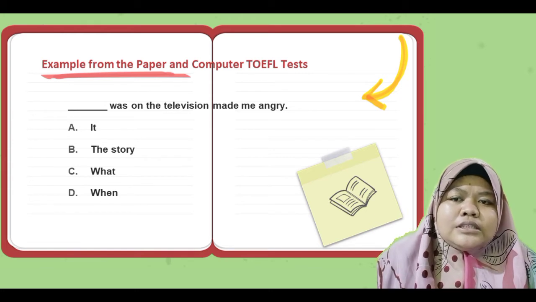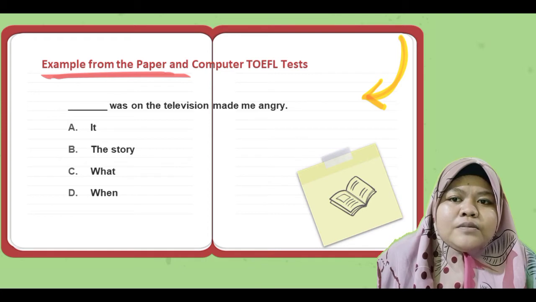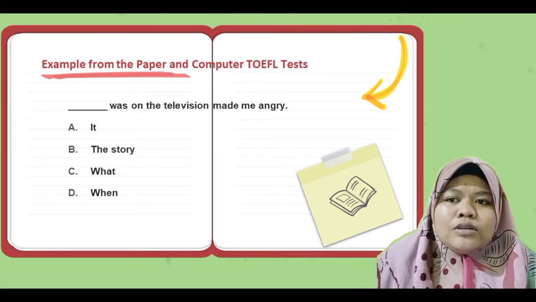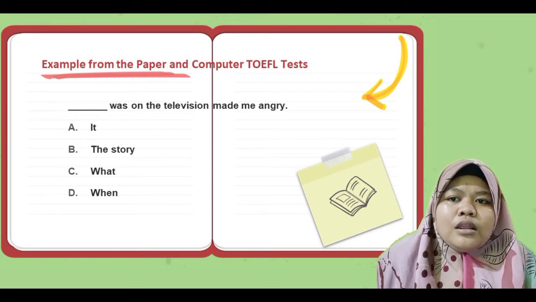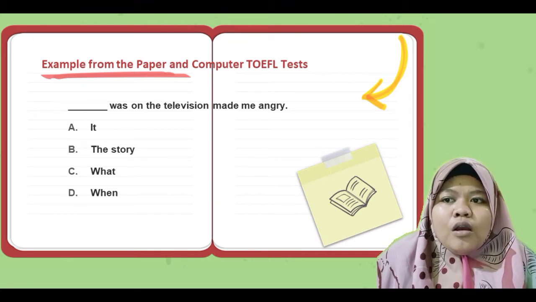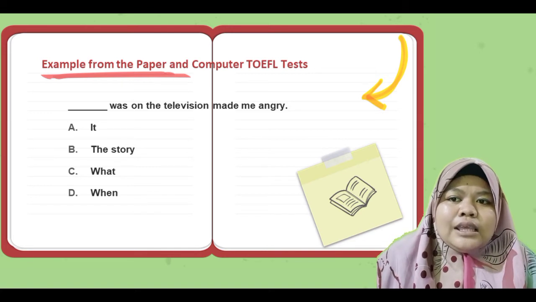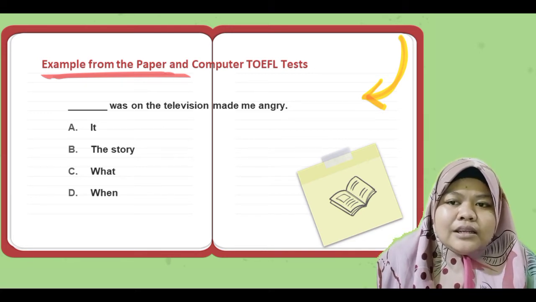In answer C, what serves as both the subject of the verb was and the connector that joins the 2 clauses together. The noun clause, what was on television, is the subject of the verb made. Answer C is therefore the best answer.